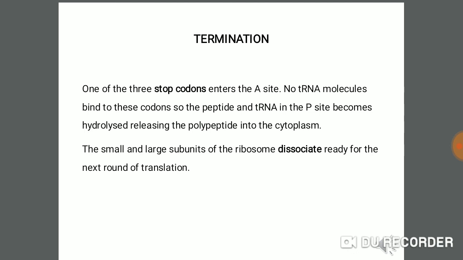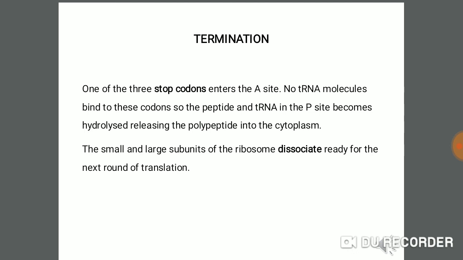There are three stop codons: UAG, UGA, UAA. These three are called stop codons. These codons do not have complementary amino acids. So when these codons reach the end of the mRNA molecule, the process of polypeptide synthesis stops and the chain is released from the ribosome.